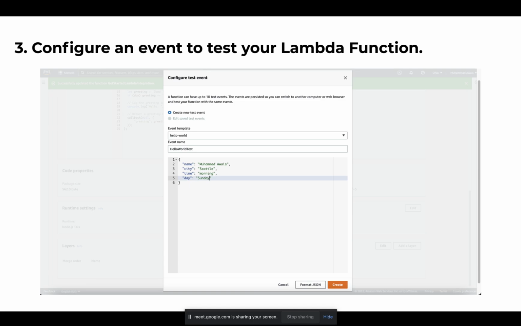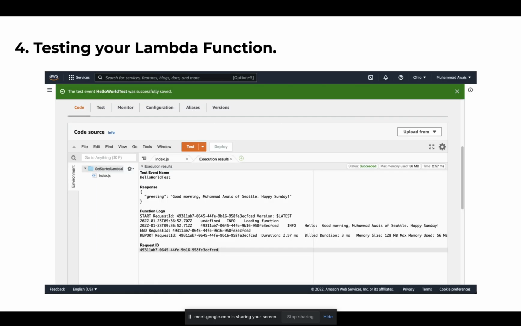Then I pasted a sample object here, containing my name, city name, time, and day. So these four things will come to my Lambda function on that trigger, and on the basis of this object, my Lambda function will perform some actions. The next step is to press the create button, so that the event is created.